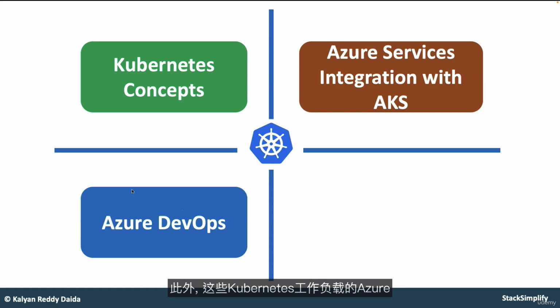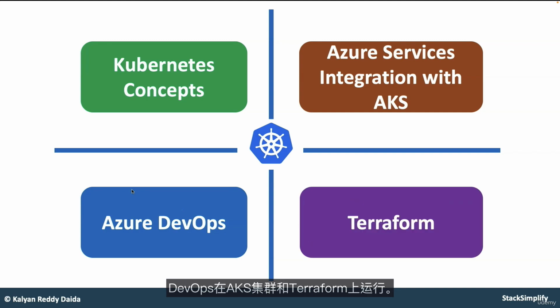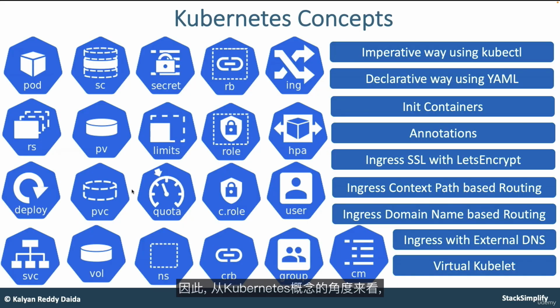In addition, Azure DevOps for these Kubernetes workloads running on the AKS cluster, and also Terraform, so how to provision these Azure AKS clusters using Terraform. These are the 4 dimensions we are going to look into. With that said, from a Kubernetes concepts perspective, we are going to cover pods, replica sets, deployments, and then services, load balancer services, external name services, IP services.